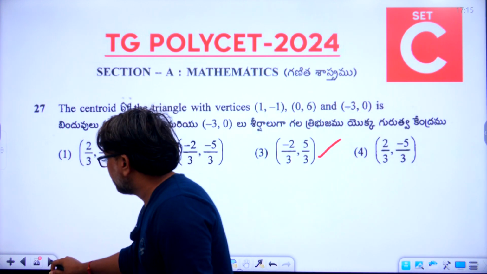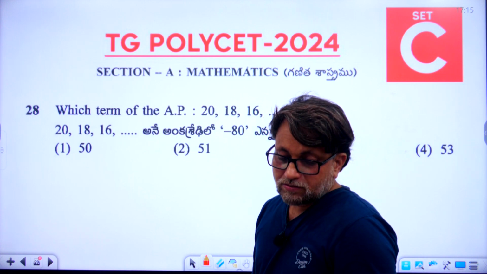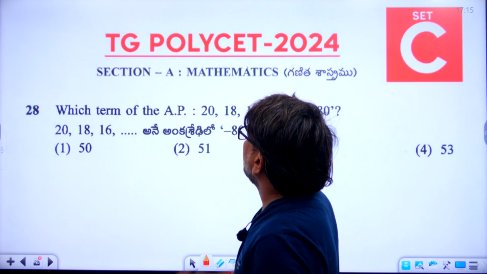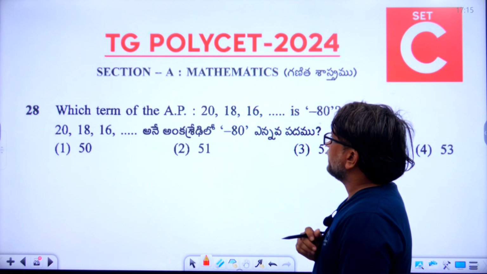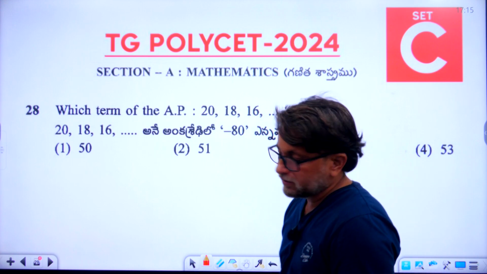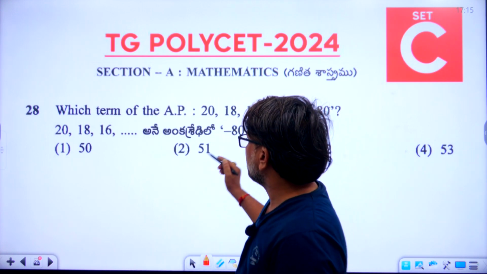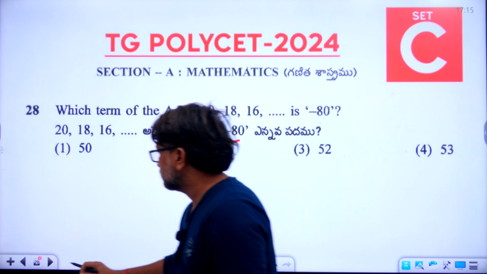Now let's go to the 28th question. Which term of the AP 20, 18, 16, dash is -80? So the 28th answer is 2. 51 is the right answer.